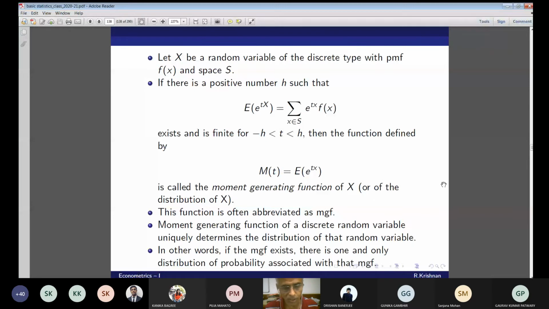What is the advantage? The moment generating function of a discrete random variable uniquely determines the distribution of the random variable. In other words, if the MGF exists, there is one and only one distribution of probability associated with the MGF. I'm going to show an example later on.